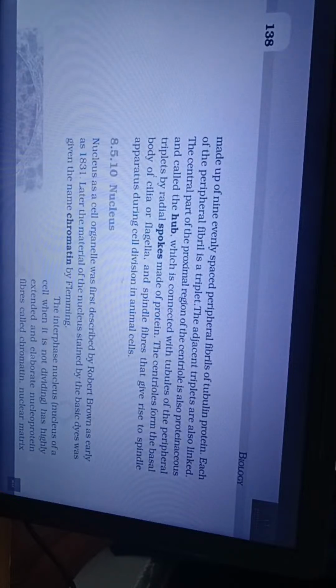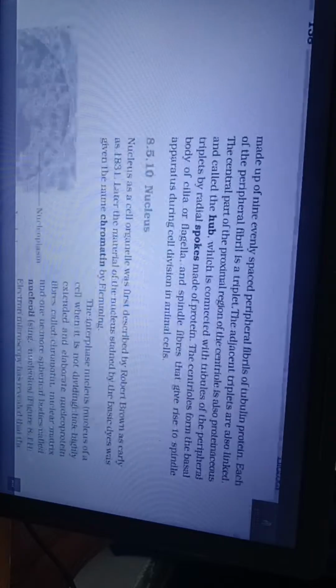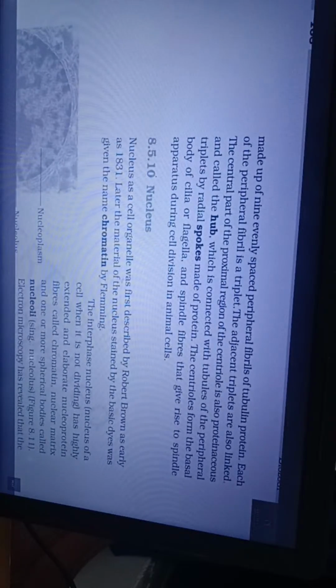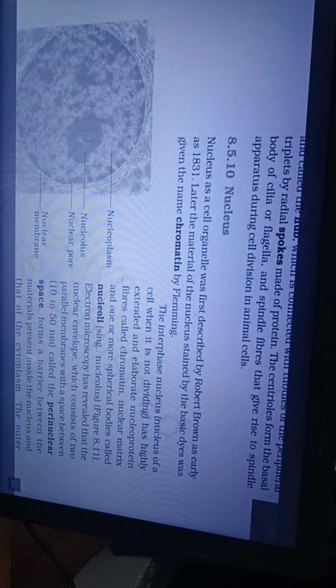The central part of the proximal region of the centriole is also proteinaceous and called the hub, which is connected with tubules of the peripheral triplets by radial spokes made of protein. The centrioles form the basal body of cilia or flagella and spindle fibers that give rise to the spindle apparatus during cell division in animal cells.